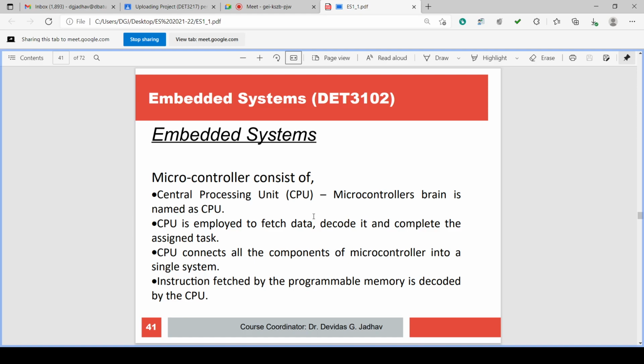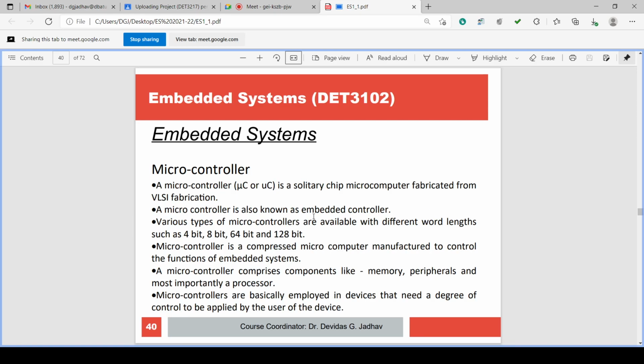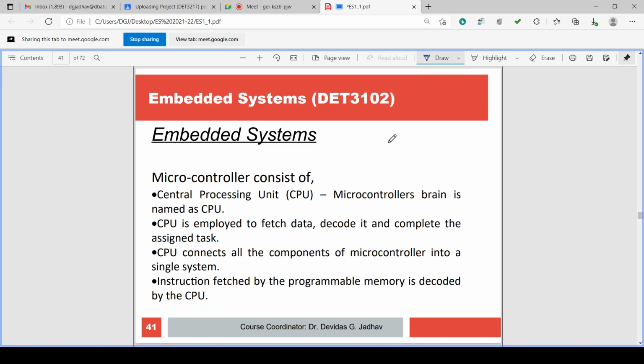Now, an embedded system which uses a microcontroller consists of, as we have seen in the previous slide, a microcontroller that is a solitary chip. Microcontroller is a solitary chip microcomputer, meaning a total microcomputer is fabricated on a single chip, a single IC. So what does it consist of?